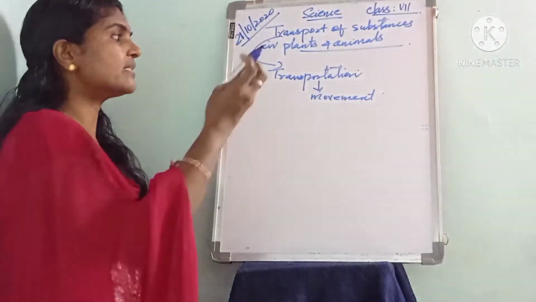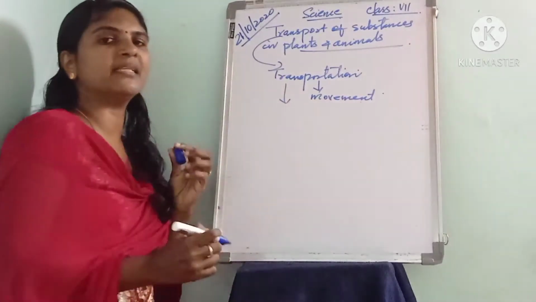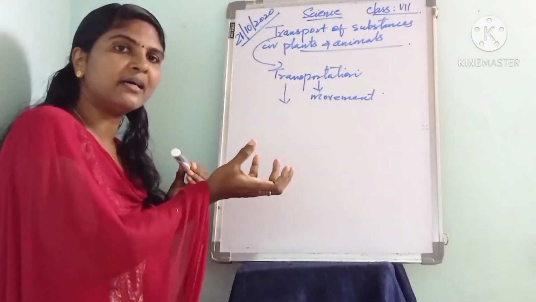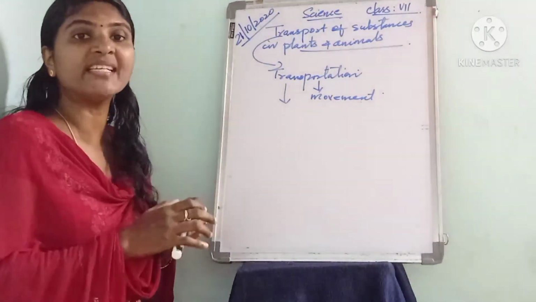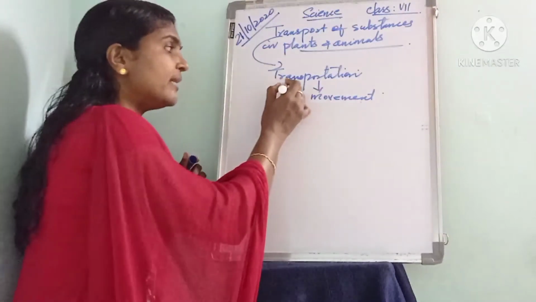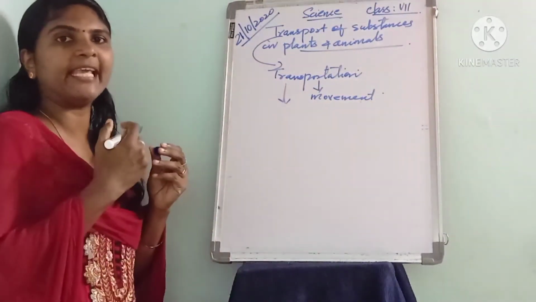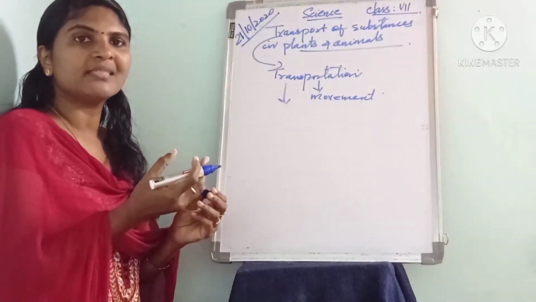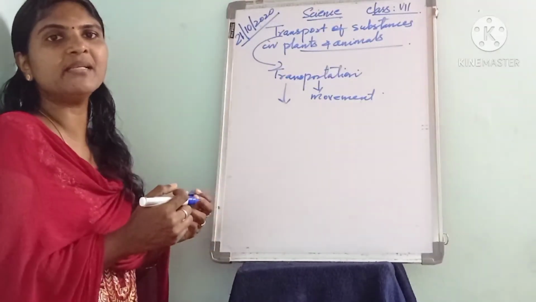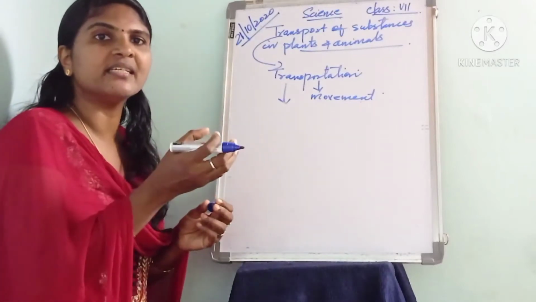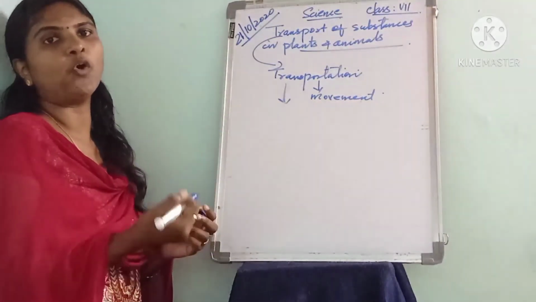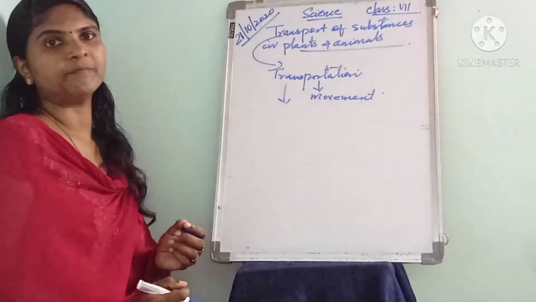By this process, food is supplied to the body, and it includes the removal of waste from the body. The process of transportation supplies food to the body of plants and animals, and the waste gets discharged or removed from the body.